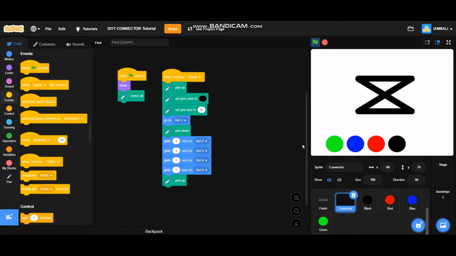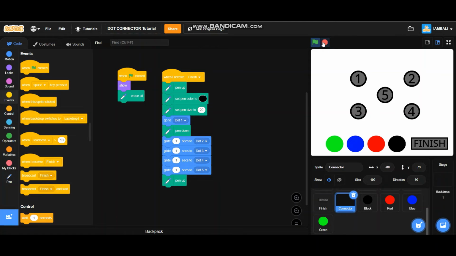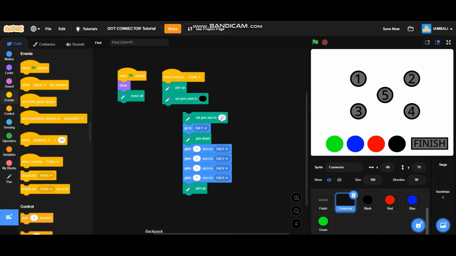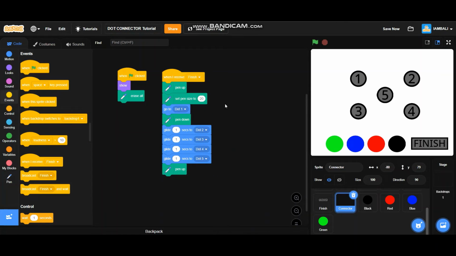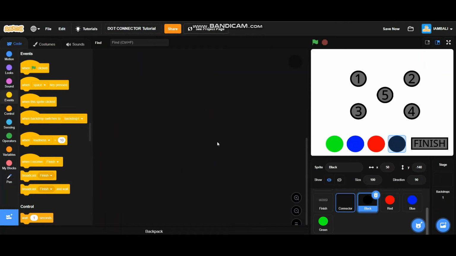So as we can see, the pen only has one color, so I wanted to add more colors to the pen. To do that, first go to the connector. I'm going to clean the screen first, stop again. So go to connector and delete the set pen color to black block, and then go to black sprite.